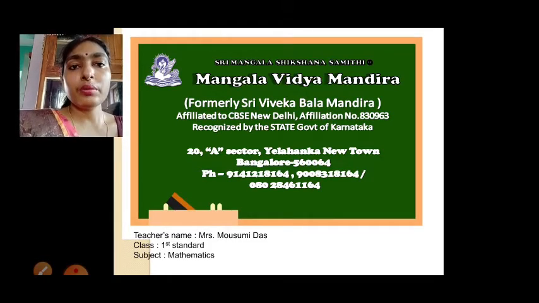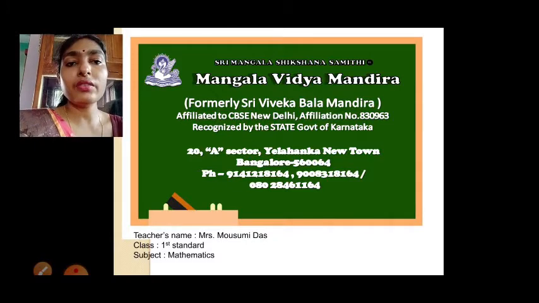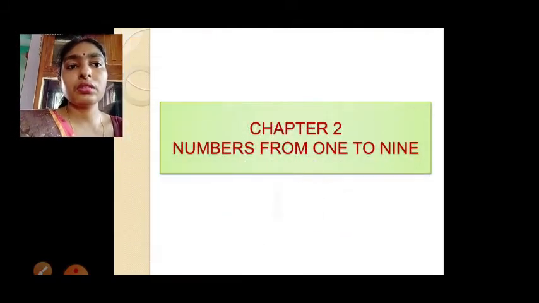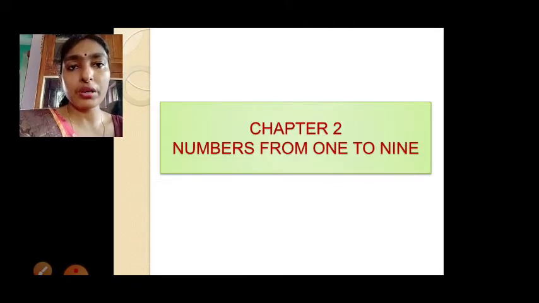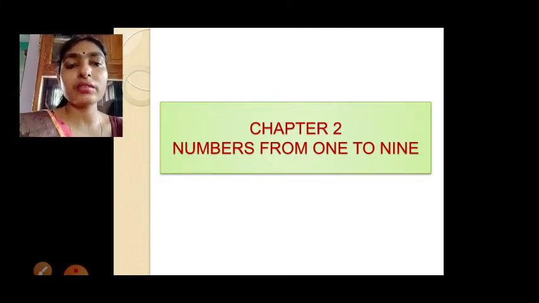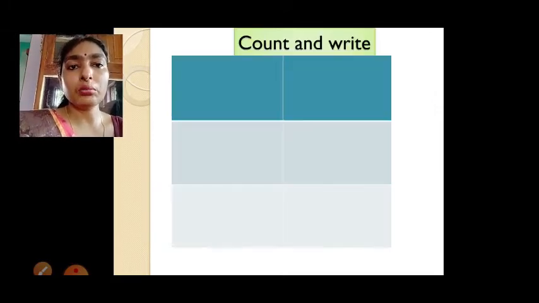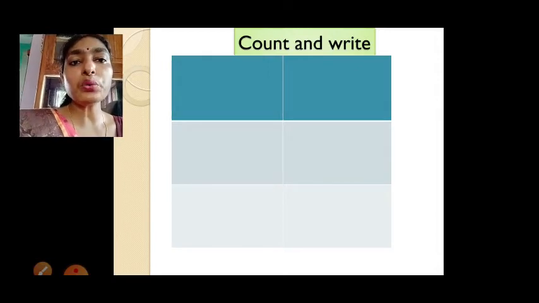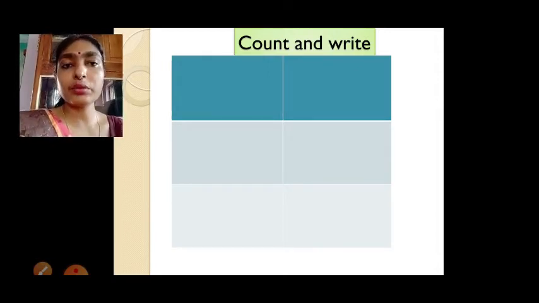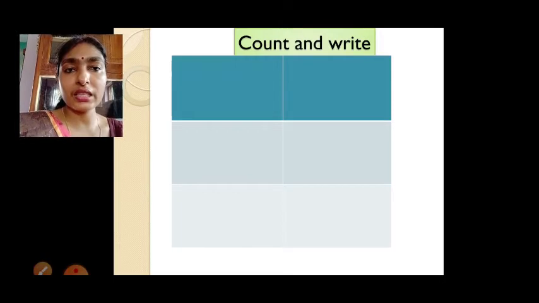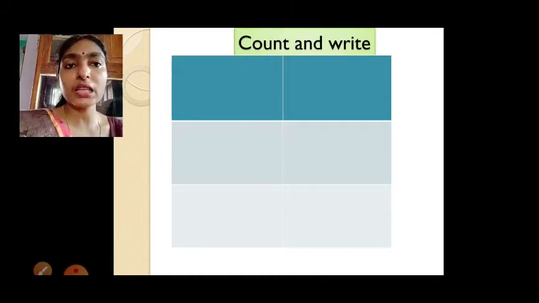Okay, in the previous video we learned chapter 2, numbers from 1 to 9. So already you have learned to write 1 to 9. Now today we will learn more about how to count and write. So many objects are there that you have to count, and you have to write the number of how many objects there are.